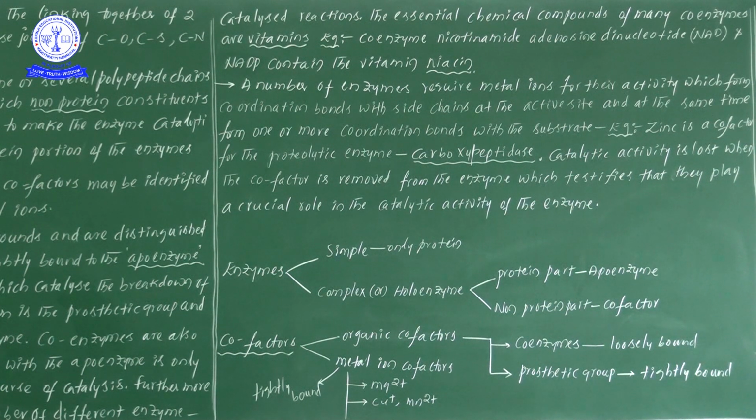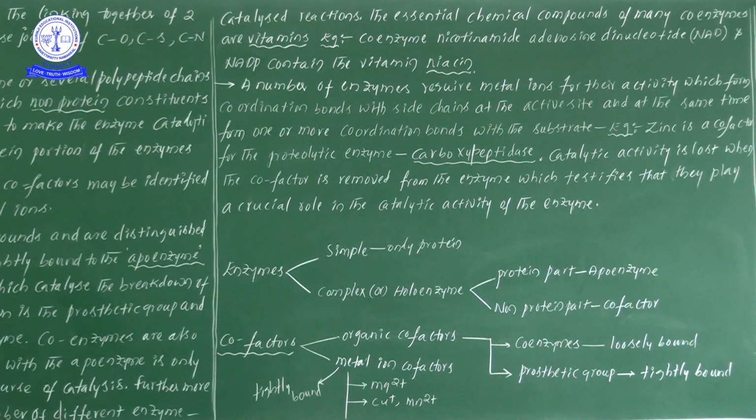So based on this one point we will understand very clearly. If the enzyme is performing catalytic reactions, definitely there is a need for cofactors or metal ion cofactors. If there is no involvement of metal ion cofactors, even though the enzyme consists of a protein part or whatever, it cannot show catalytic activity.